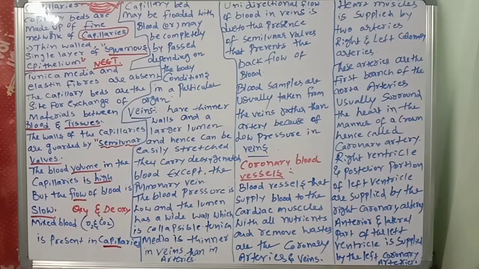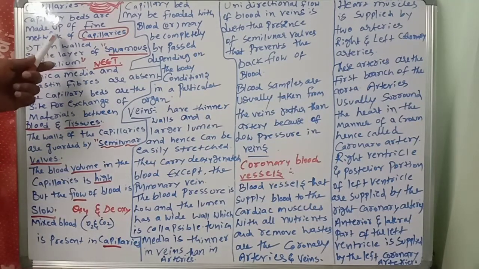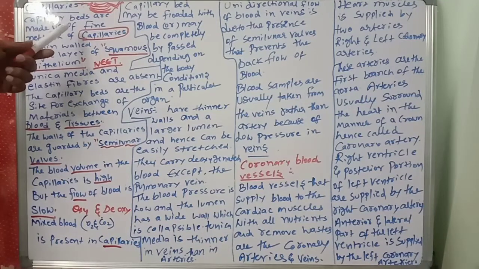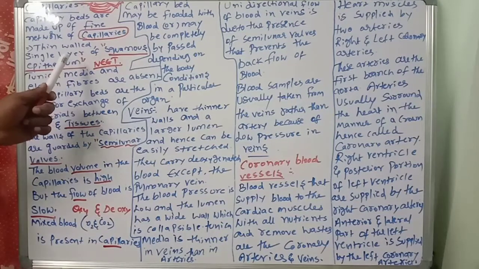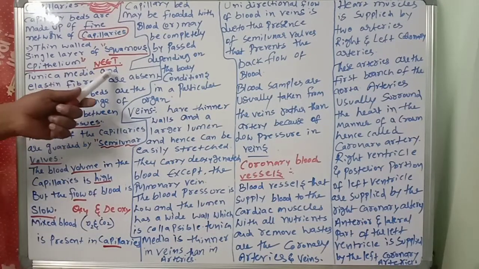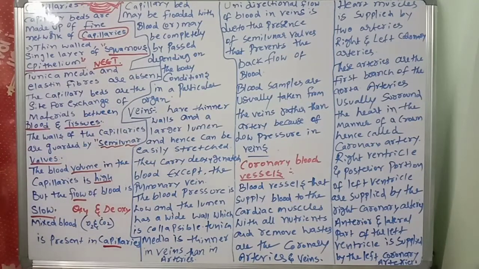Okay, children, observe very carefully. We must discuss capillaries. The capillary beds are made up of a fine network of capillaries. Beds are nothing but capillaries. They are thin walled, a single layer of squamous epithelium. The tunica media and elastin fibers are absent. The capillary beds are the site for exchange of materials between the blood and tissues.